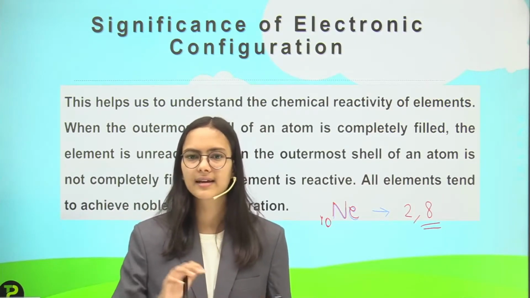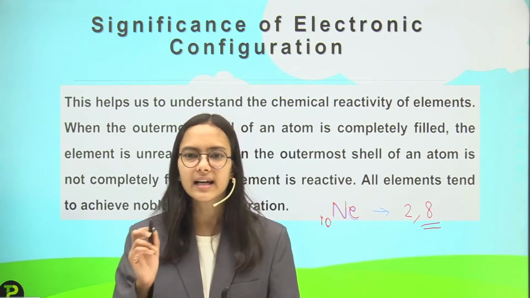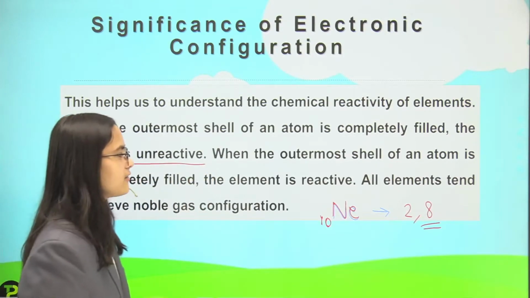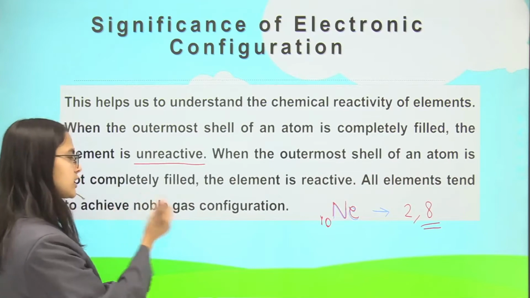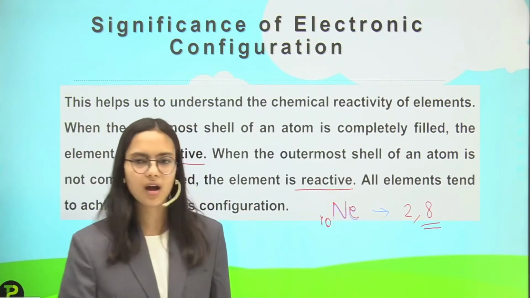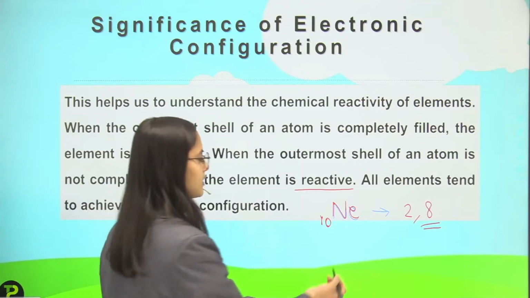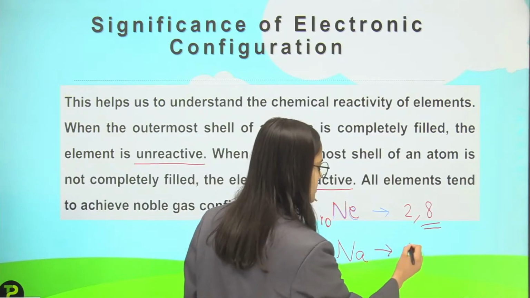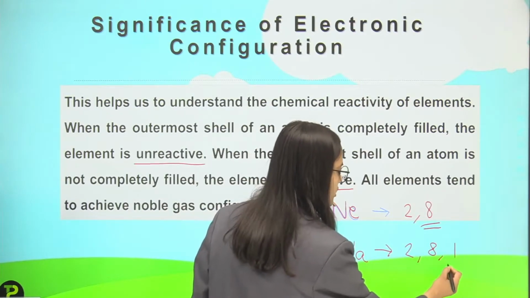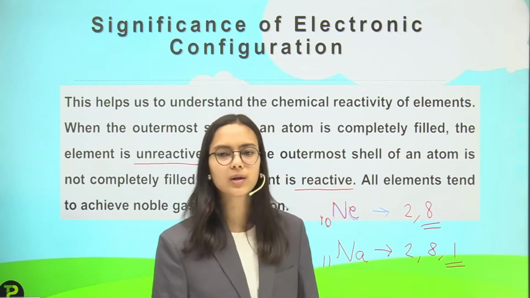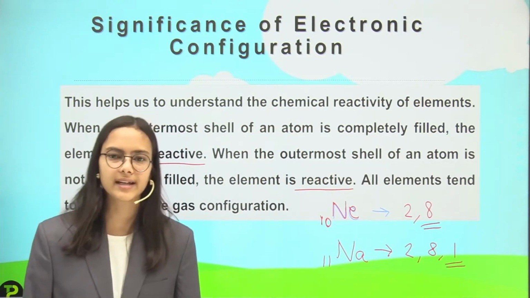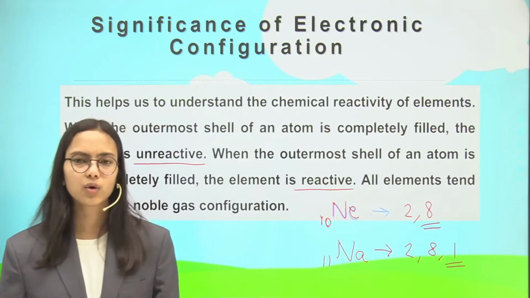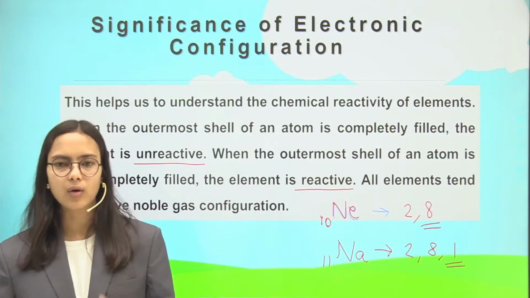So what we see here is that if the outermost shell is completely filled, the element will not react, so it becomes unreactive. And when the outermost shell of an atom is not completely filled, the atom is reactive. The opposite case, I can take any example. I am taking sodium, number 11, which has the configuration 2, 8, 1. The outermost shell has only 1 electron, but we have discussed that a maximum of 8 electrons can be accommodated, and since it is incomplete, it will react to complete its outermost shell.